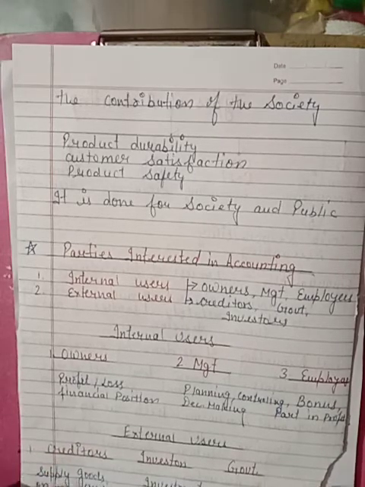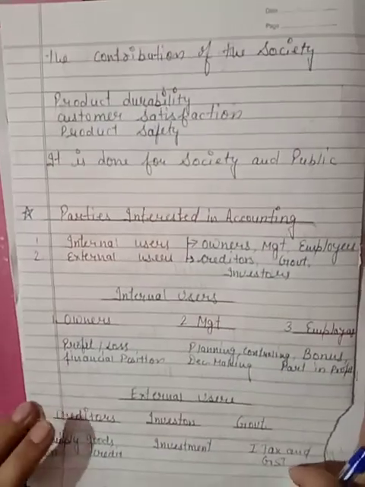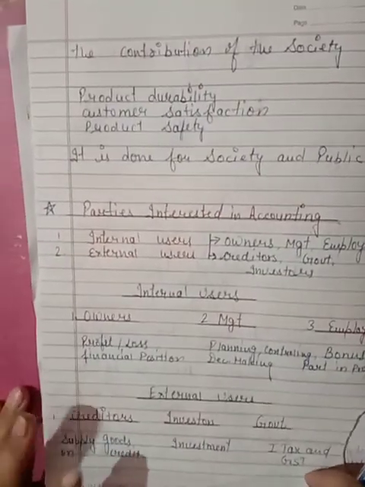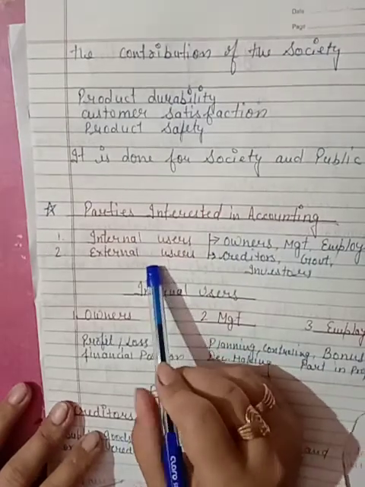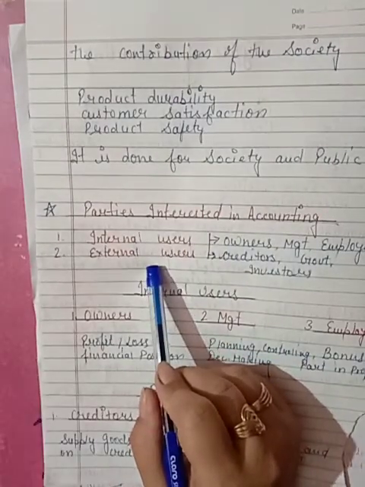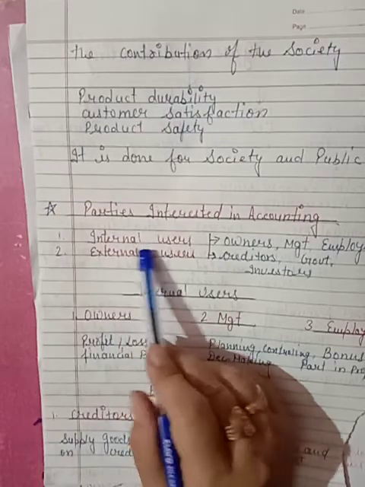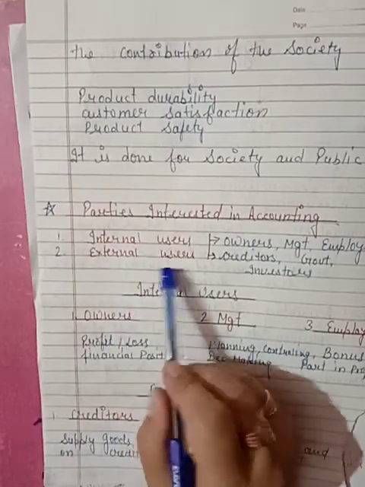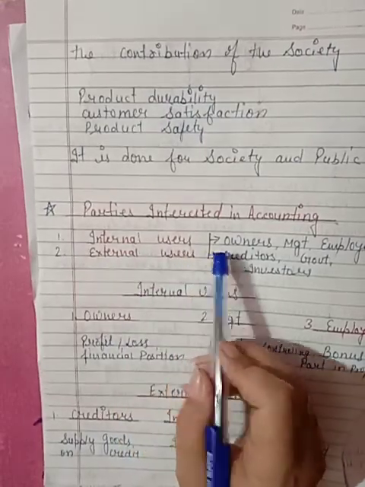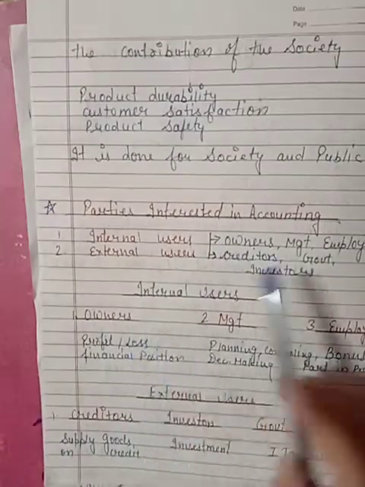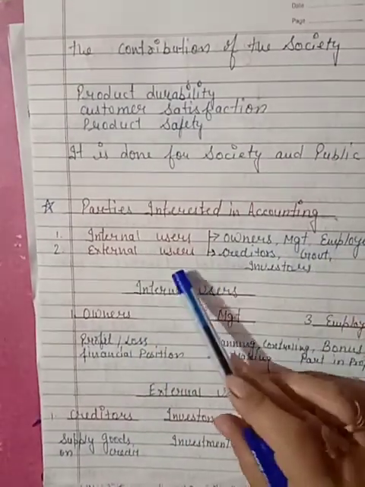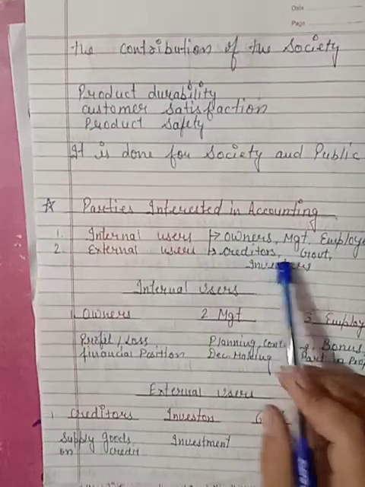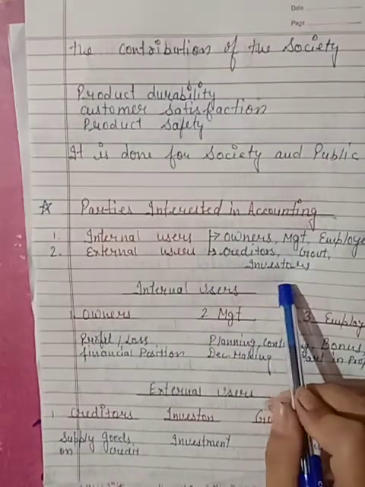Then we will move to the next topic, parties interested in accounting. There are 2 types of users of accounting information. The first one is internal users, the next one is external users. Internal users are of three types: owners, management, and employees. And the external users are creditors, government, and investors.